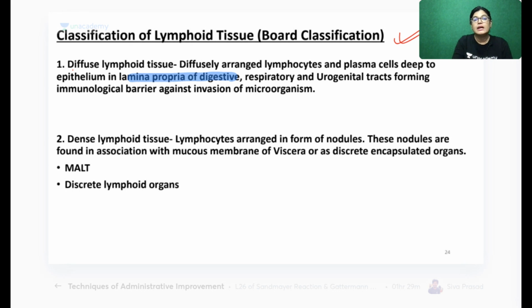So you can see here that lymphocytes are lying, as I told you, in the lamina propria, which consists of connective tissue. उसमें बहुत सारे लैमिना प्रोप्रिया में आपको लिम्फॉइड स्ट्रक्चर हो गए. अगर इम्यूनिटी लिम्फॉइड स्ट्रक्चर से है, then it is the third line of defense. It is present in the lamina propria of the digestive, respiratory and urogenital tracts, forming an immunological barrier for various microorganisms. Got it? So that is diffuse.